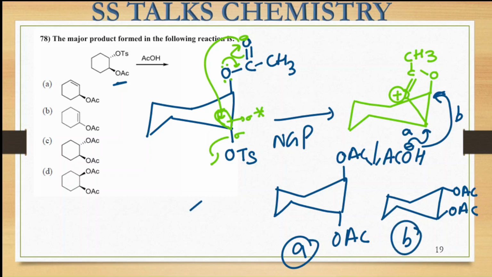That means in the final product, if we are drawing it in the chair ring form, one of the OAc groups is in the above direction and the other OAc is in the dash position, right? That means we are getting the trans product. The correct option you can see is in A and B; elimination is not taking place because the NGP effect is the fastest among all. So that is going to take place firstly, and then the further nucleophilic attack takes place. So the correct answer is option C, where both the OAc groups are present in the trans conformation to one another. Okay. So this is going to be the correct answer.